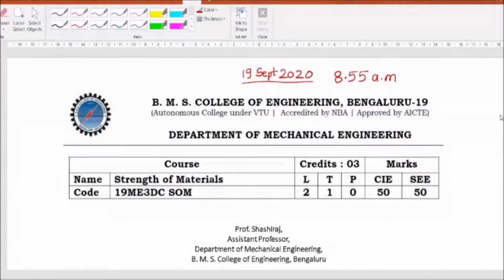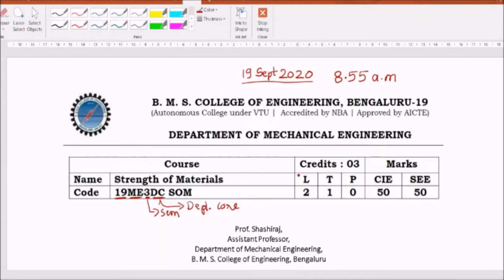Hello everyone. This is the first class on strength of materials. Course code is 19ME 3DC SOM. Here 19 indicates the year in which the syllabus is framed, 2019. ME stands for mechanical engineering. 3 stands for your semester, third semester. DC stands for department core subject, and SOM stands for strength of materials.